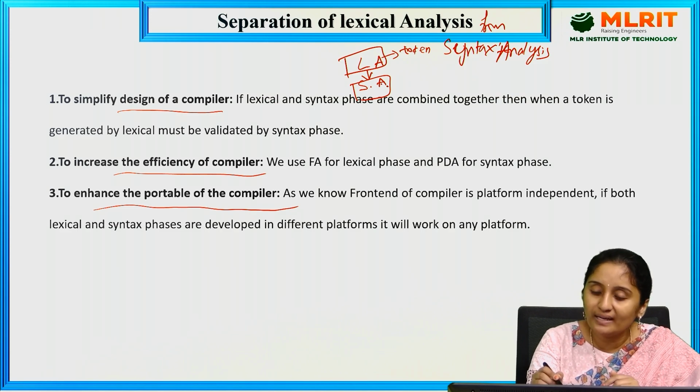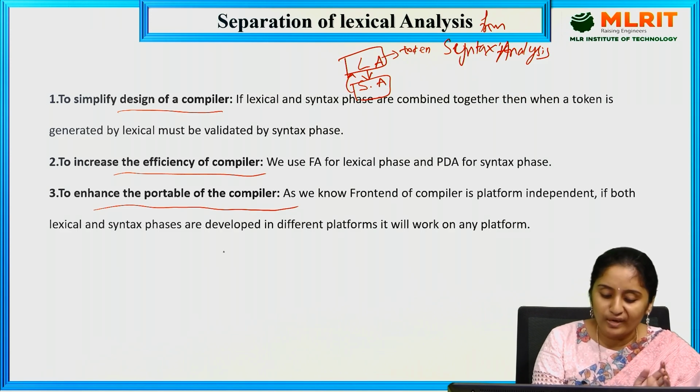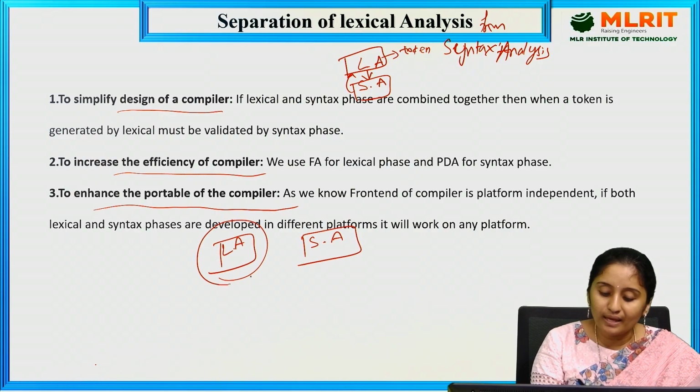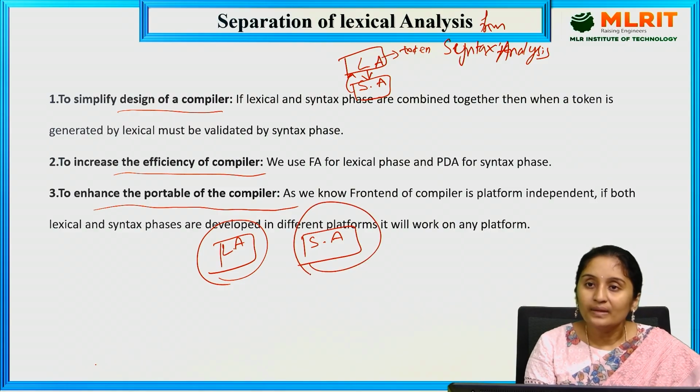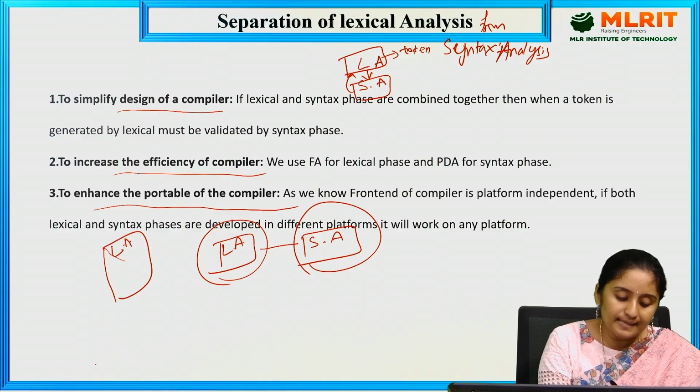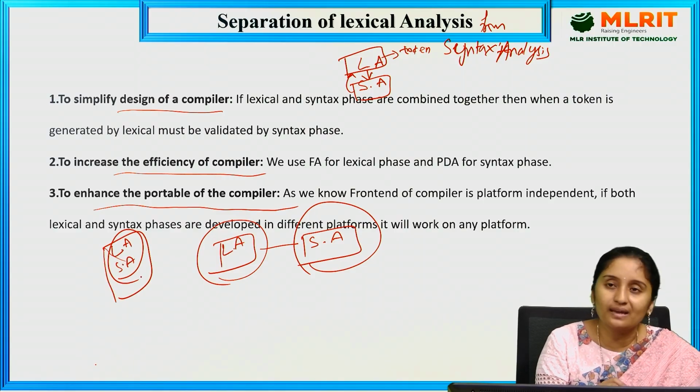If it is valid, then it requests the next token. If they are in separate phases, they are doing their work parallelly. If I combine these two phases as a single phase, I cannot do these two works, generating the tokens and validating the tokens, at the same time.